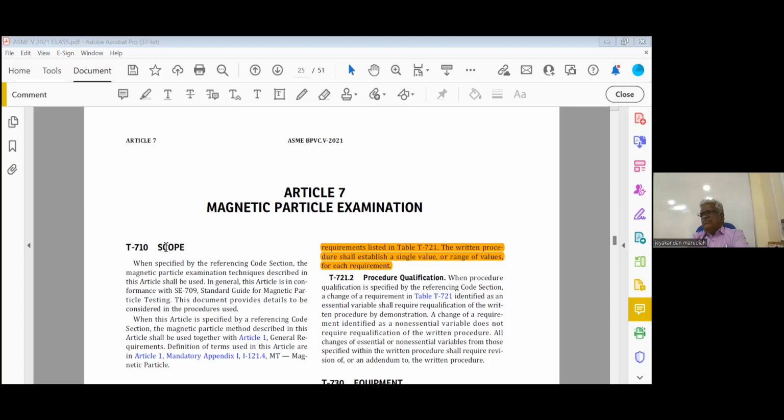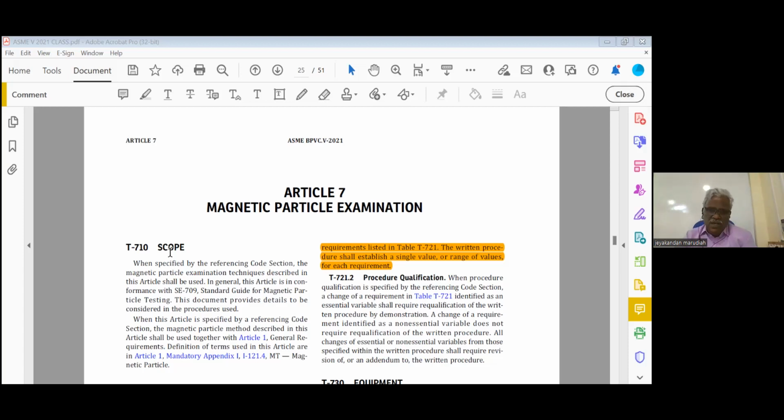Now coming to the powder, we have dry powders as well as wet particles. Wet particles, we have non-fluorescent as well as fluorescent. For the fluorescent, all PT requirements will repeat. Another one regarding the pie gauge: the pie gauge will have 8 lines. One side we can see the lines. One side is copper coated. So we have to keep the copper coated side on the top side and apply the powder on the copper coated side. If you use other indicators, like what we call BC strips, Burma Castrol strips, the requirement is at least one line should be perpendicular to the magnetic field.